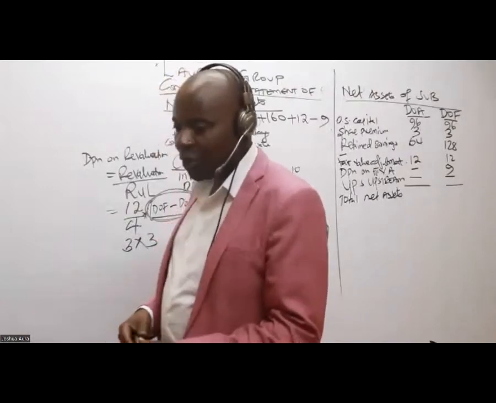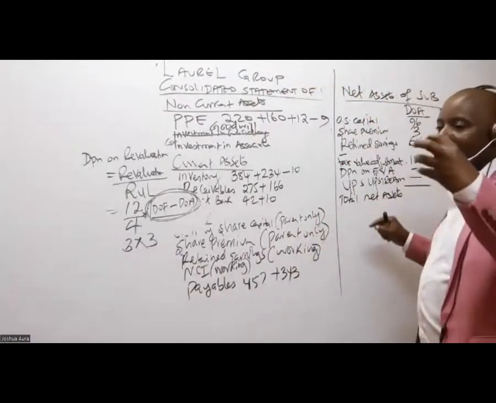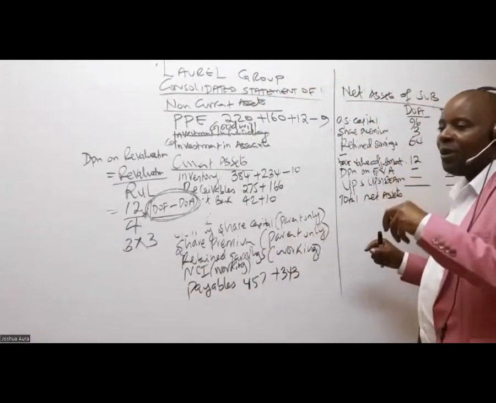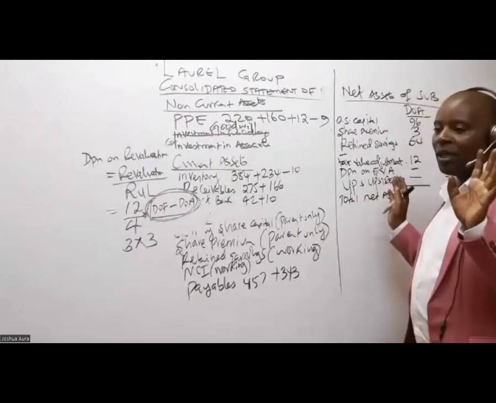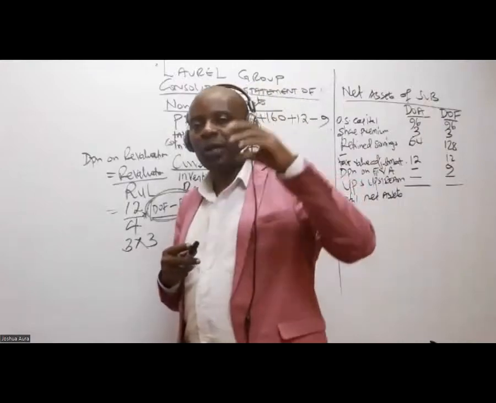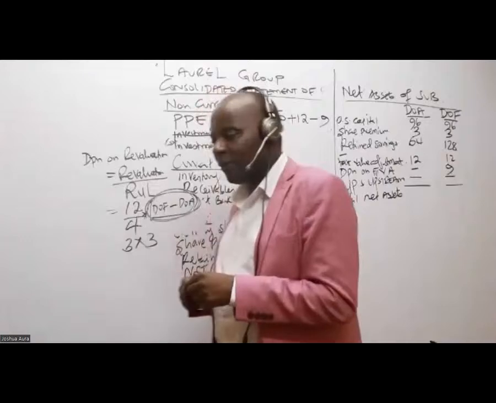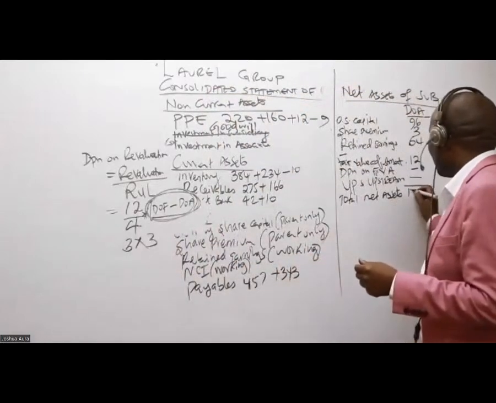How about UPS? Remember what we said about UPS. Here we have a downstream UPS, so it doesn't affect us at all. If it was upstream, where the subsidiary sells to the parent, then I would have brought the figures here. So this is 175.